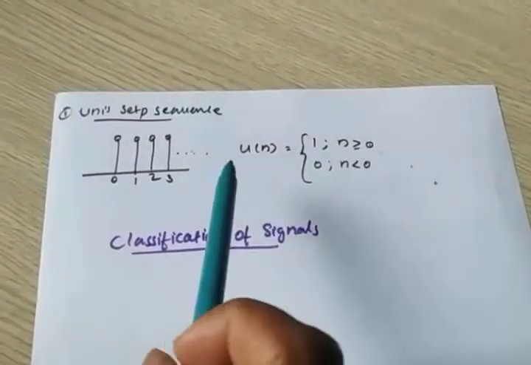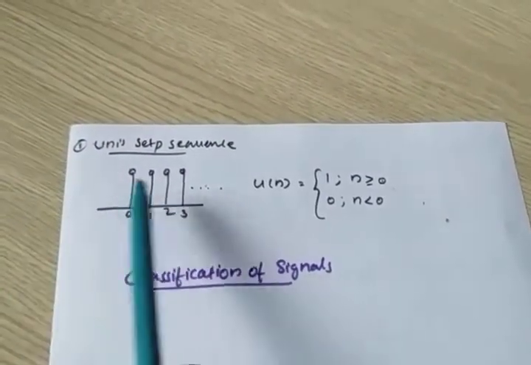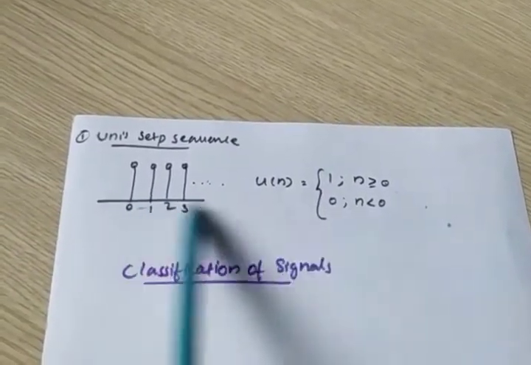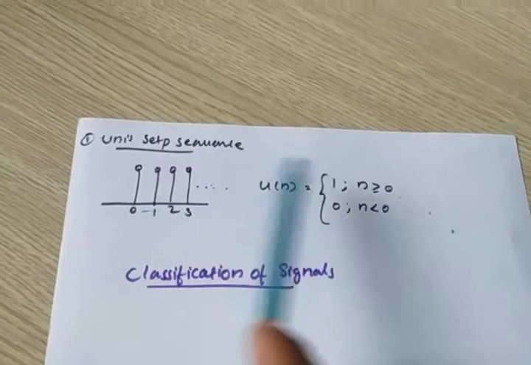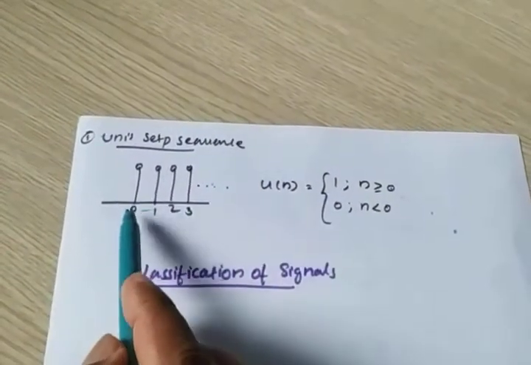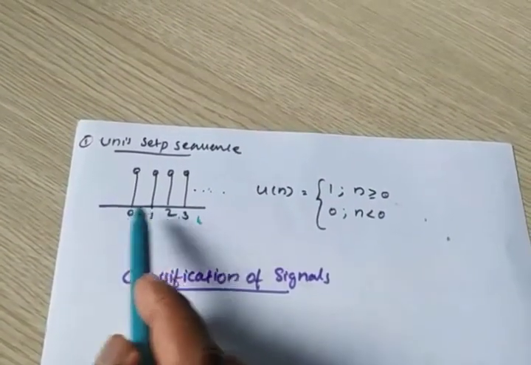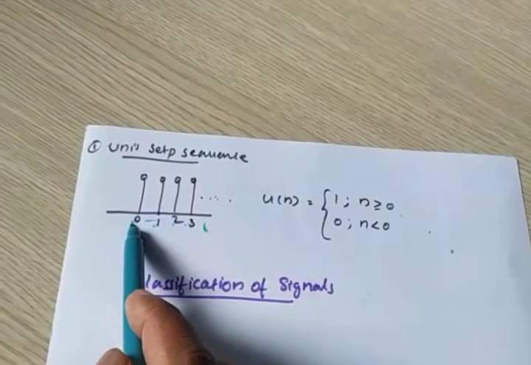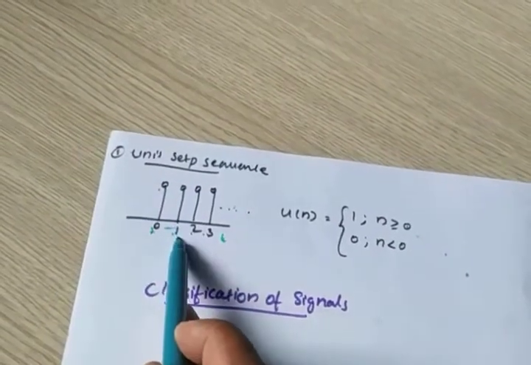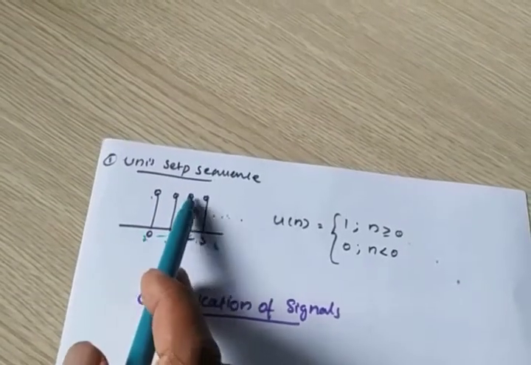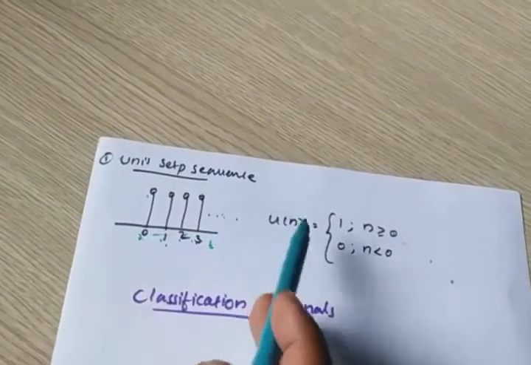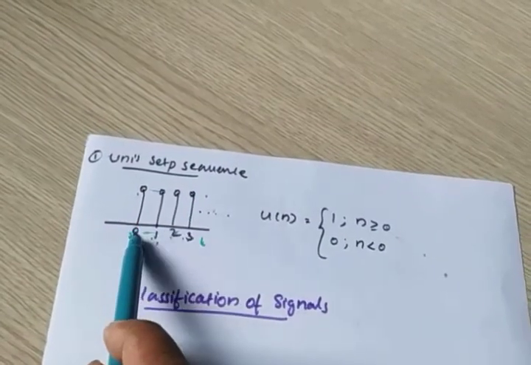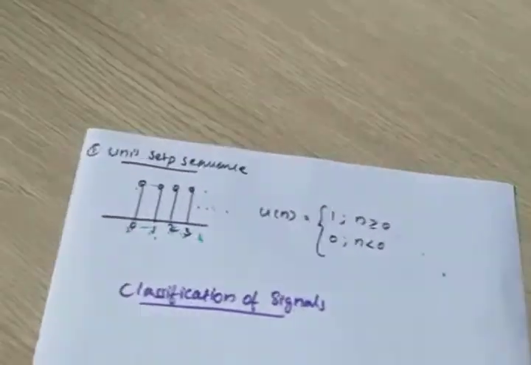This is another representation. All the things which we discussed so far are continuous. This is a discrete signal, the unit step sequence in discrete time. That means this is the time axis, and the time axis is discretized: 0, 1, 2, 3. For 0 second, what is the amplitude? For 1 second, what is the amplitude? 2 second? 3 second? That means amplitude is continuous, but time is discretized.